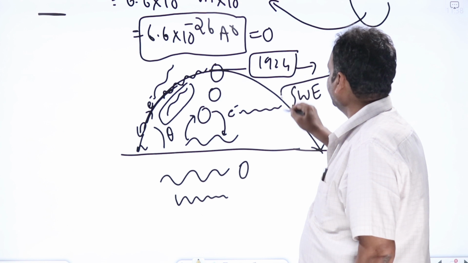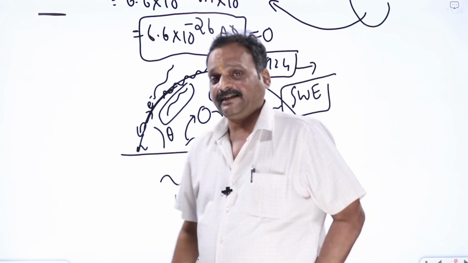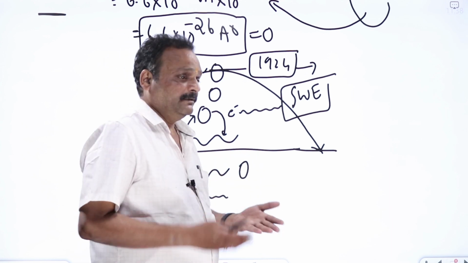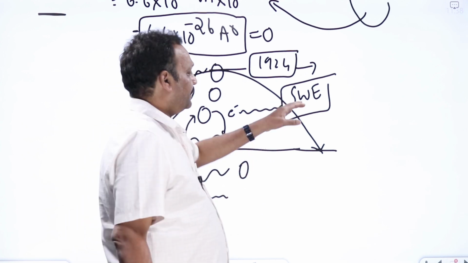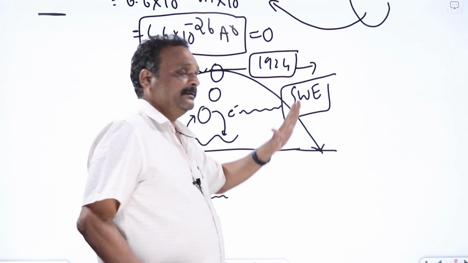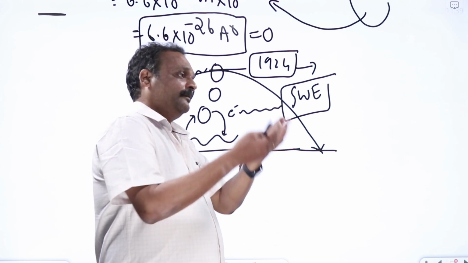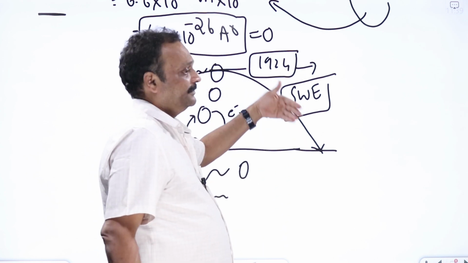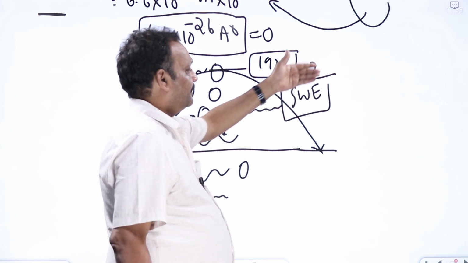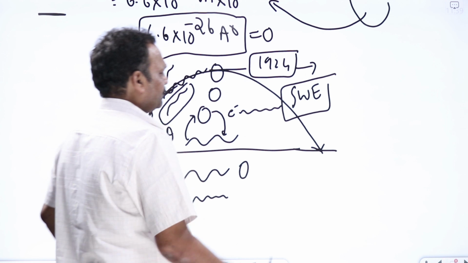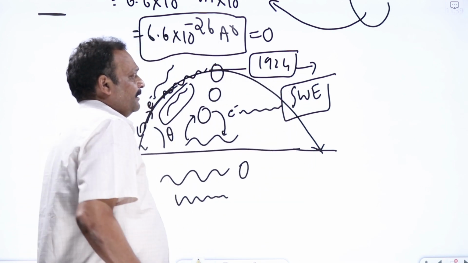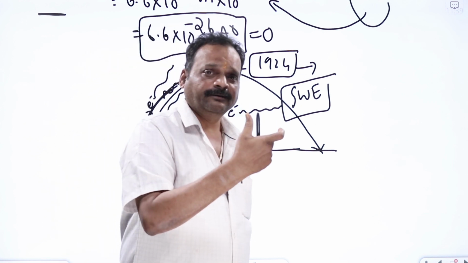From here onwards, a new branch in physics has started, almost 100 years old. Nobody has found a failure of quantum mechanics till now. Schrödinger wave equation is found to be applicable always. Of course, Schrödinger wave equation is applicable for non-relativistic particles. For relativistic particles, Schrödinger wave equation gets modified and new wave equations have come, like Dirac's equation and Klein-Gordon equation. So Schrödinger wave equation is basically applicable for non-relativistic particles. That we will cover in the next video. Thank you.